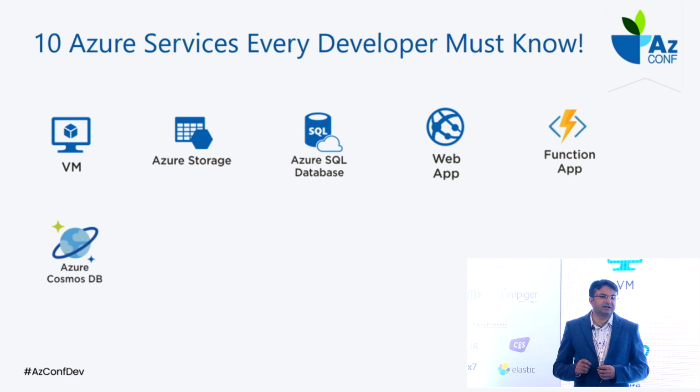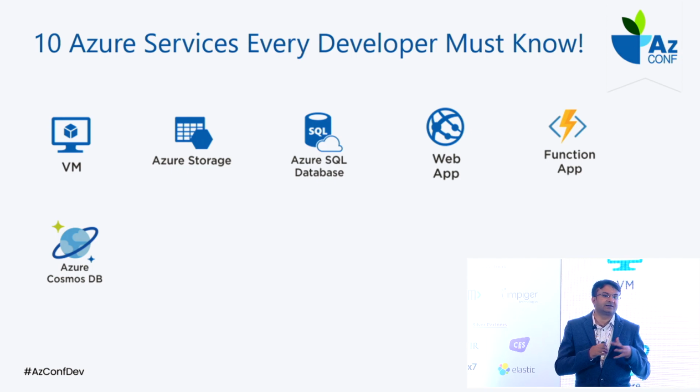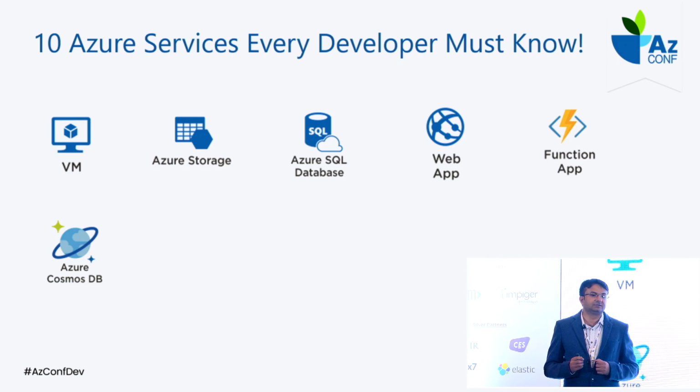The next one we have is Azure Cosmos DB. When it comes to managing a non-structured database, especially real-time data, let's take the example of an application like Ola or Uber. In Ola or Uber, you have to find the real-time location of the cab driver. You have to figure out where my cab is right now.